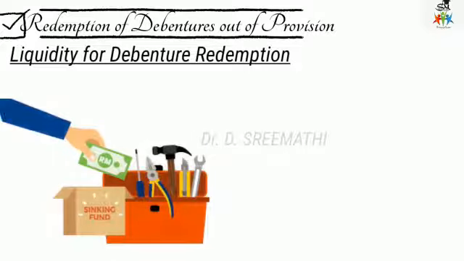So in this method, the amount repayable on debentures, including any premium on redemption, is to be ascertained. As you know well, in the last problem itself we ascertained at the time of issue of debentures how much has to be repayable, whether it is repayable at par or premium. So that should be ascertained first.